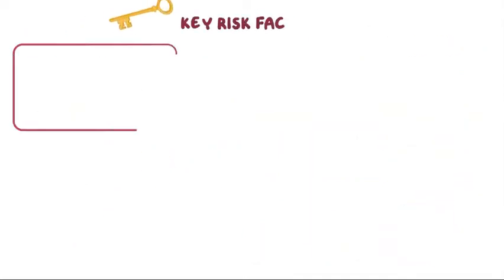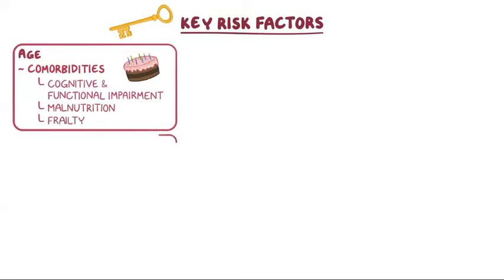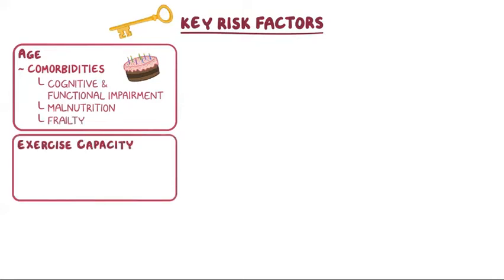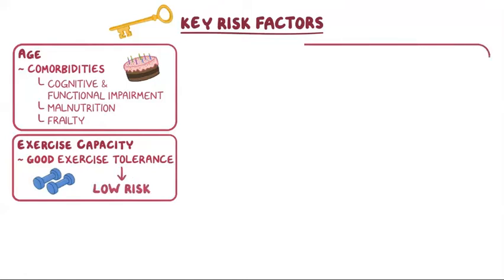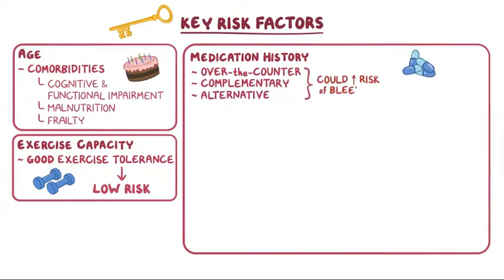The first key risk factor is age, and much of the risk associated with age is due to comorbidities like cognitive and functional impairment, malnutrition, and frailty. Next is exercise capacity, because those with good exercise tolerance generally have low risk. Next is complete medication history, specifically including over-the-counter, complementary, and alternative medications, which could cause an increased risk of bleeding.